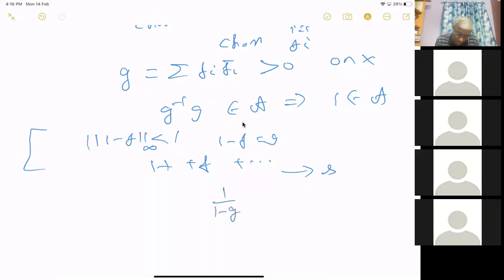If I take the earlier G, 1 minus G will be 1 by 1 minus G. It will look like 1 by 1 minus G. You can multiply and take the limit, and you will see. Let me just write it. If you take 1 by 1 minus G equal to identity 1, this implies S equal to SG. But G is equal to 1 minus F.